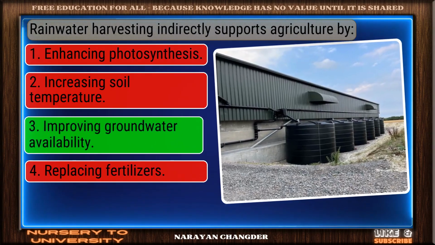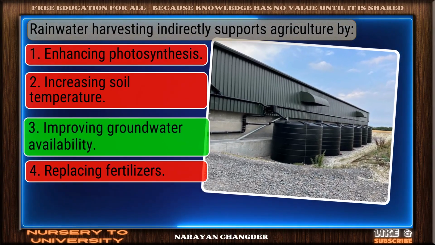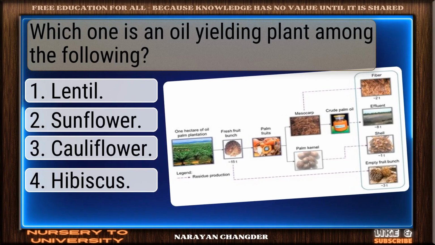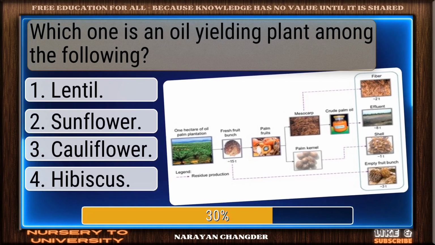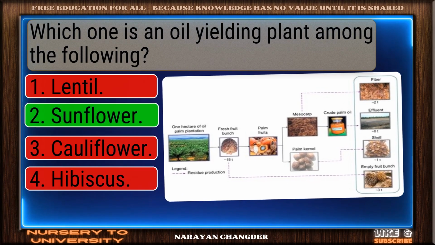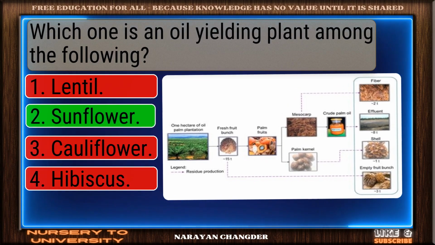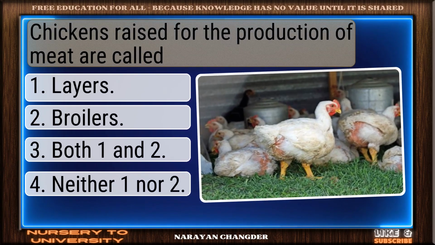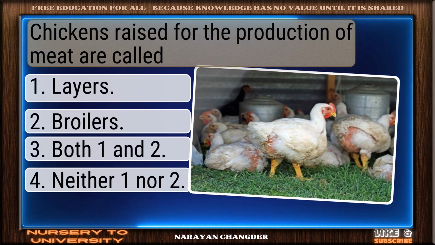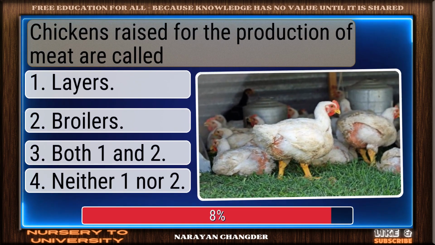Correct. Improving groundwater availability is the right answer. Question number 71. Which one is an oil-yielding plant among the following? Well done. Sunflower is the right choice. Question number 72. Chickens raised for the production of meat are called.